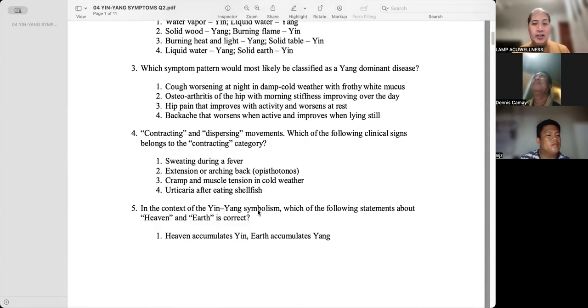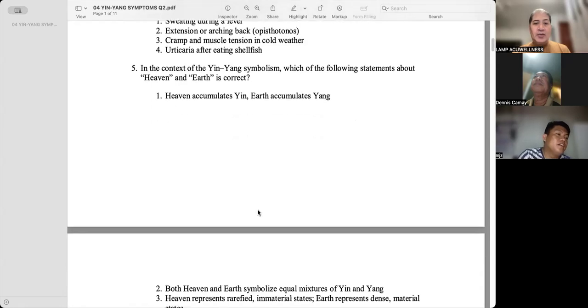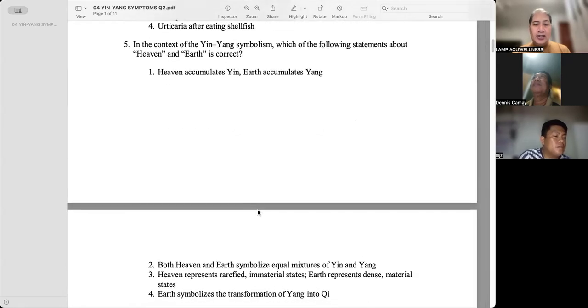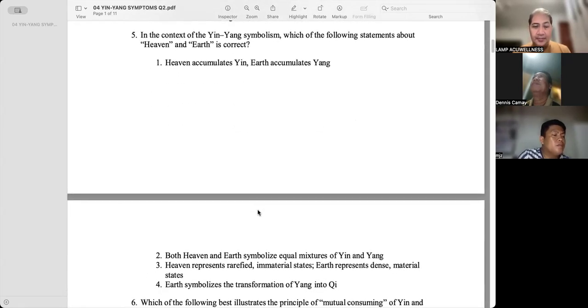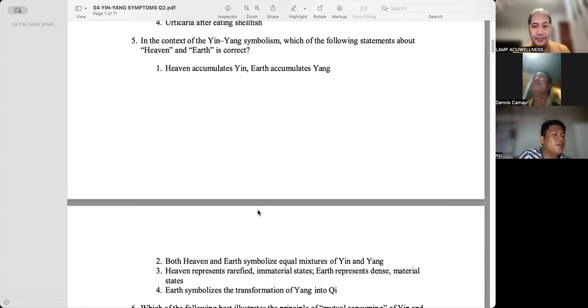Contracting and dispersing movements. Which of the following clinical signs belongs to the contracting category? Cramp and muscle tension in cold weather. In the context of the yin-yang symbolism, which of the following statements about heaven and earth is correct? Heaven represents rarefied immaterial states. Earth represents dense material states.